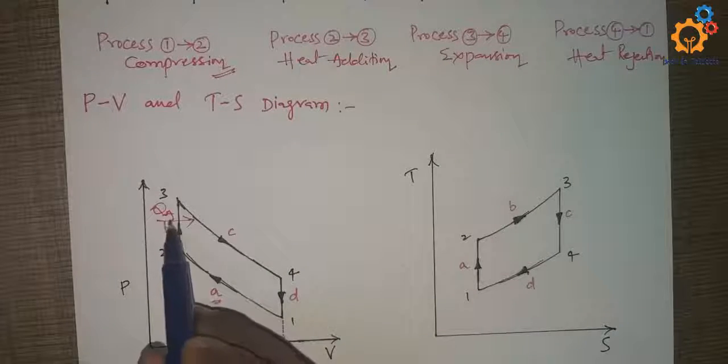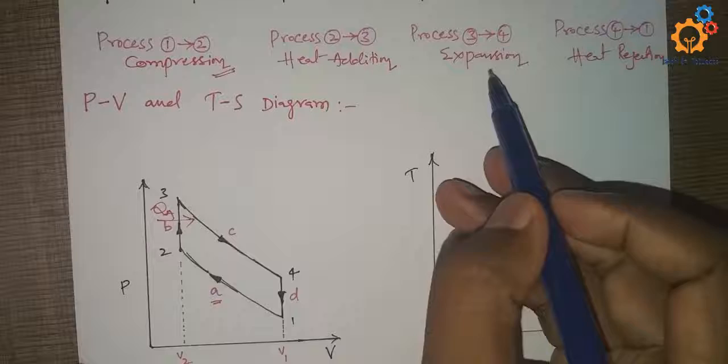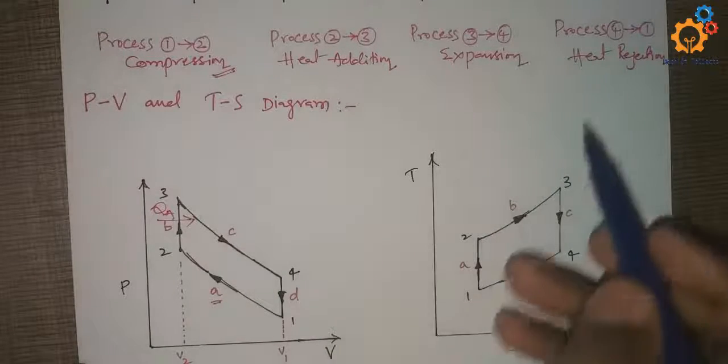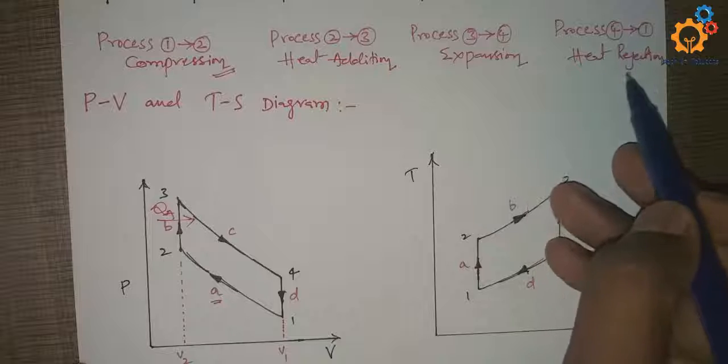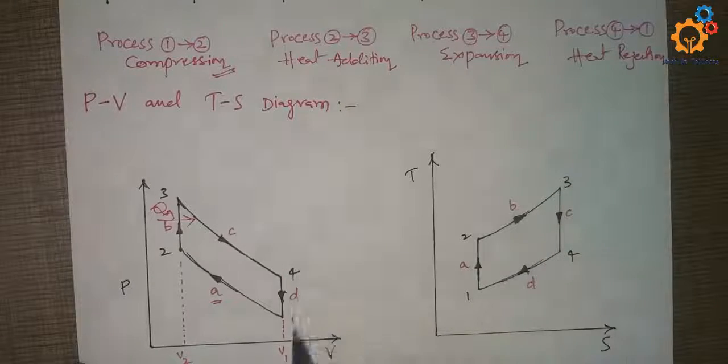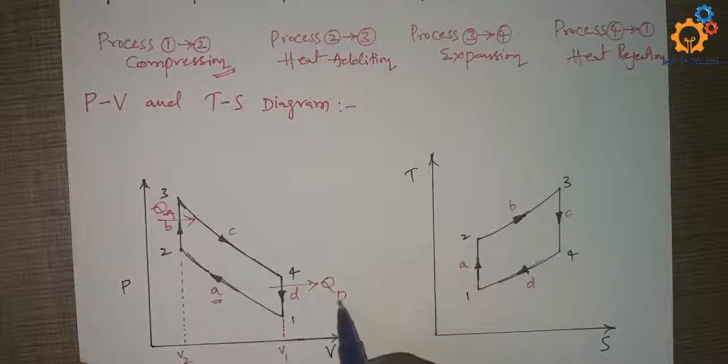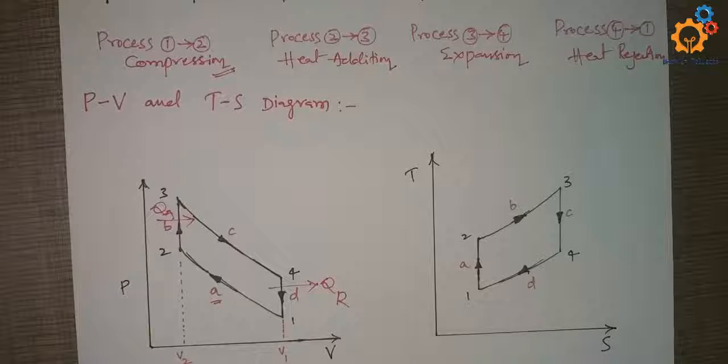Then process 3 to 4 is the expansion process, process C. And process 4 to 1 is the heat rejection process, where heat will be rejected, which I will represent as QR.